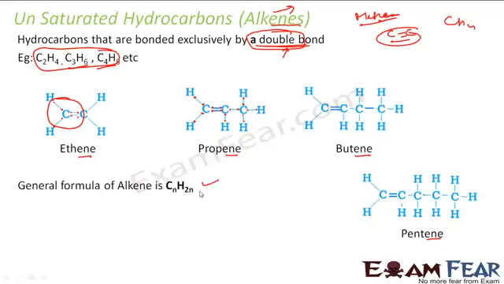And the general formula of alkene is CnH2n. Please note in alkane it was 2n plus 2. In this the general formula is CnH2n and they are chemically reactive.